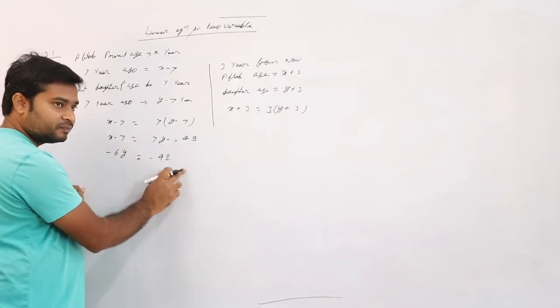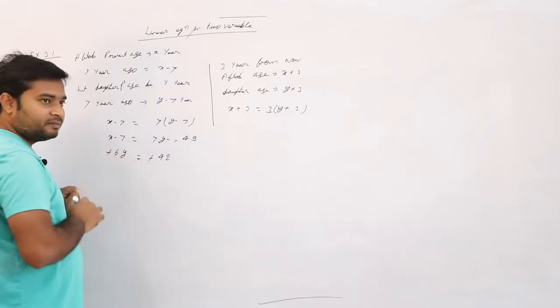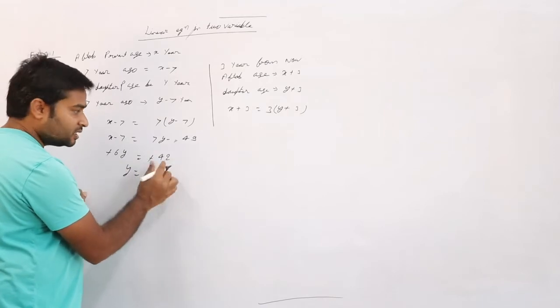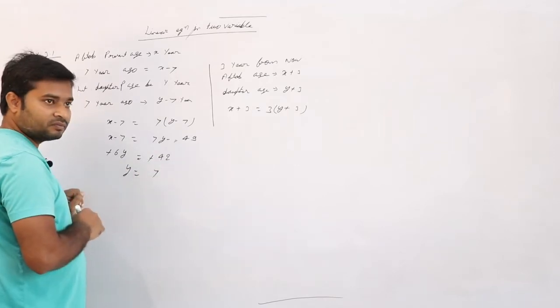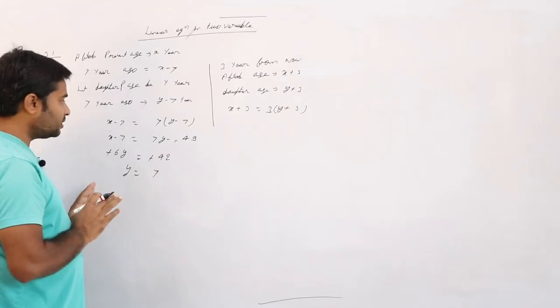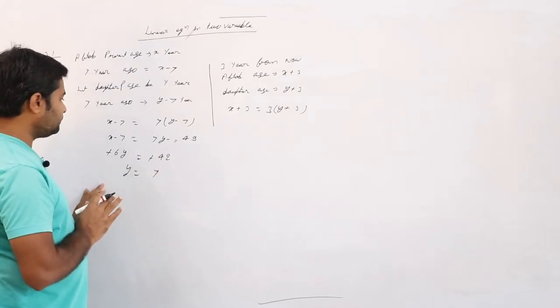Minus 42, minus both sides cancel. Y is equal to 7, 6 is 42. Till here okay? But wait.